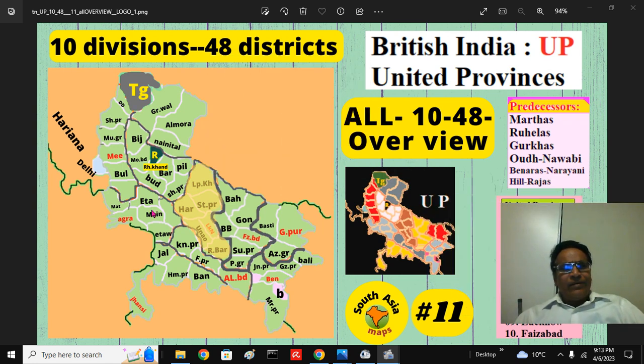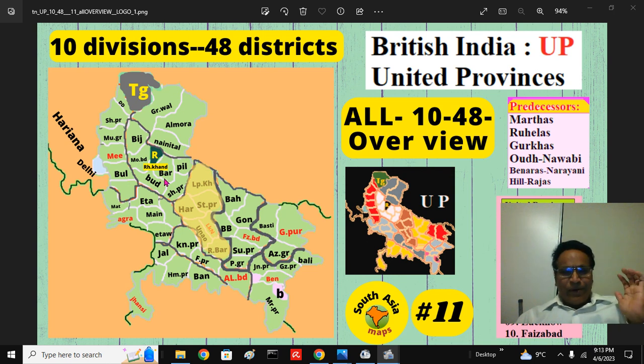And there used to be a Maratha territory in this land before. These are called predecessors of United Provinces. The Marathas' land, Rohilas' land, Gurkhas' land, Awadhi Nawabs' land, Benaras Maharajas, Narayani dynasty's land, Hill Rajas of Garhwal and Kumaon. So this is Marathas' area essentially.